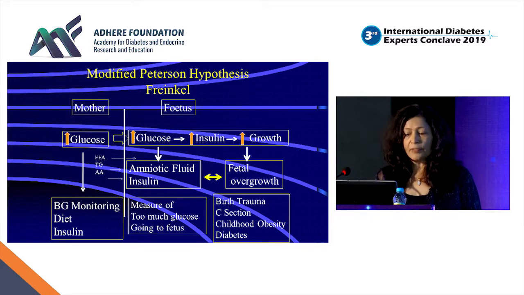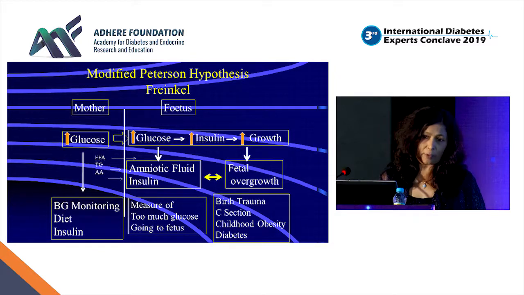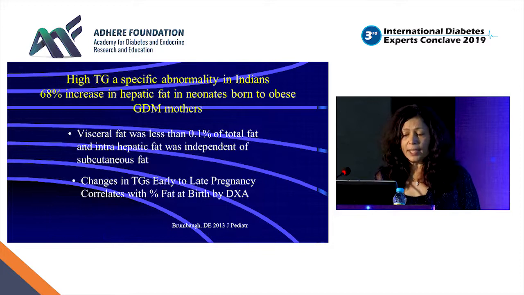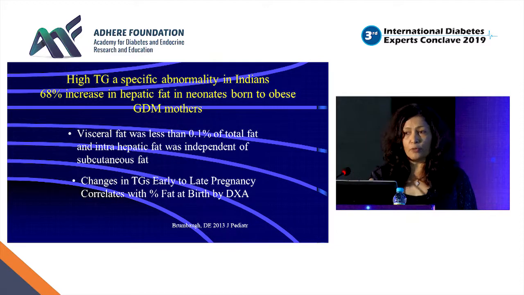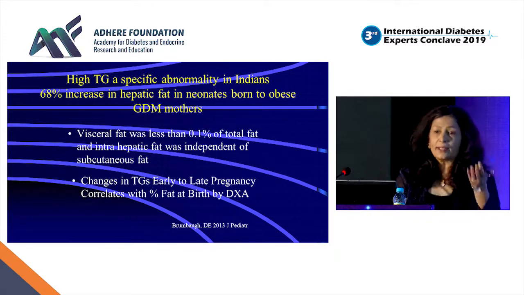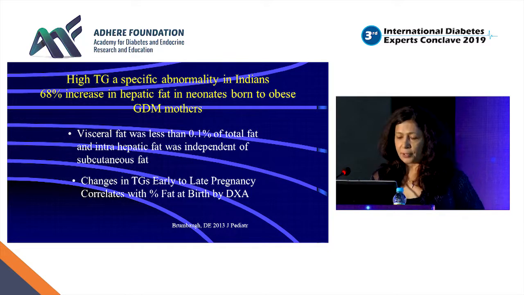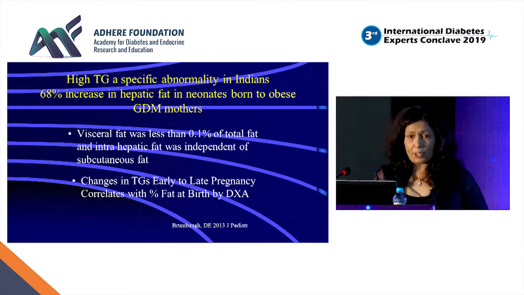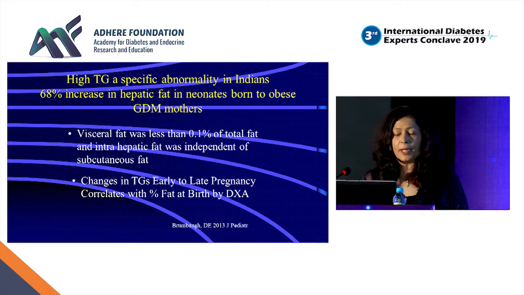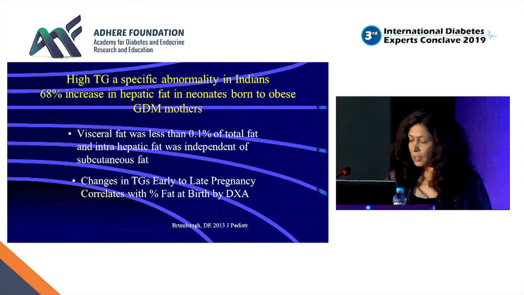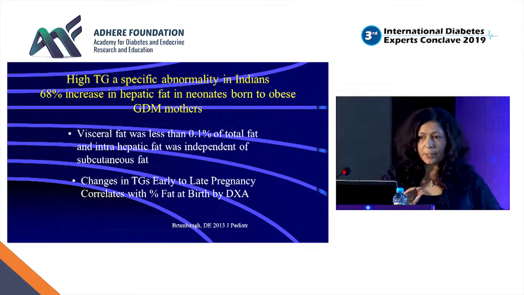It's not only glucose, it's free fatty acids, triglycerides, and also some proteins from the mothers. This year's ADA had a very good presentation on the correlation of the mother's triglycerides with the baby's fat mass and abdominal circumference. So this goes hand in hand, triglyceride and glucose, we all know that this is important. There is even a 68% increase in hepatic fat. In this conference we just had a very good session about NASH and liver fat, and we know that is the beginning of the problems for beta cell dysfunction. So the babies born to hyperglycemic mothers have more liver fat, so we need to decrease this hyperglycemia.